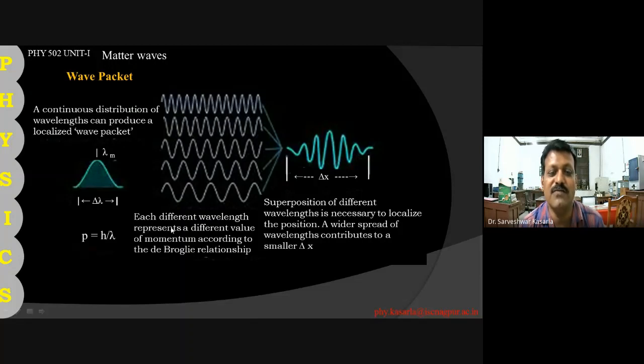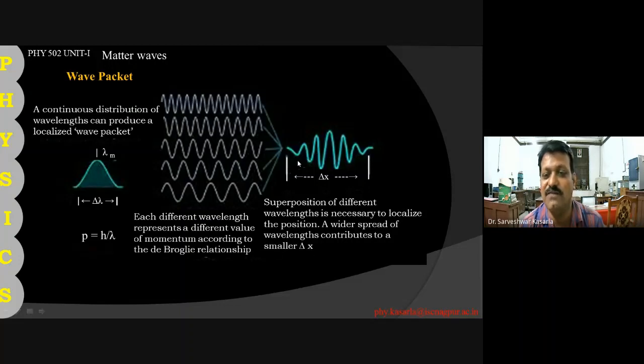Each different wavelength represents a different value of momentum according to the de Broglie relation. So each wave here has a different wavelength and therefore a different momentum. Superposition of different wavelengths is necessary to localize the position. A wider spread of wavelength contributes to a smaller delta x.